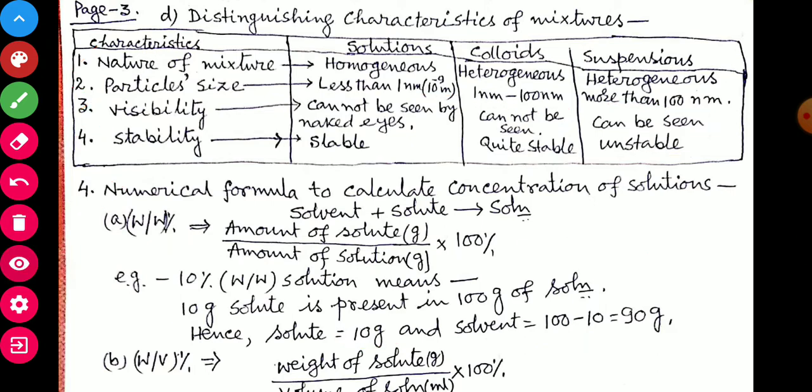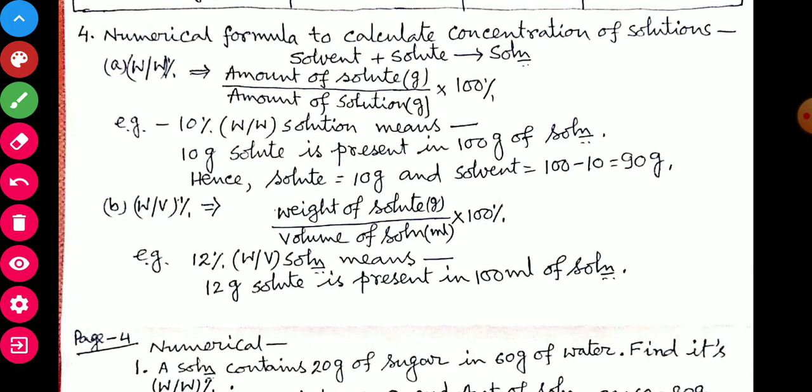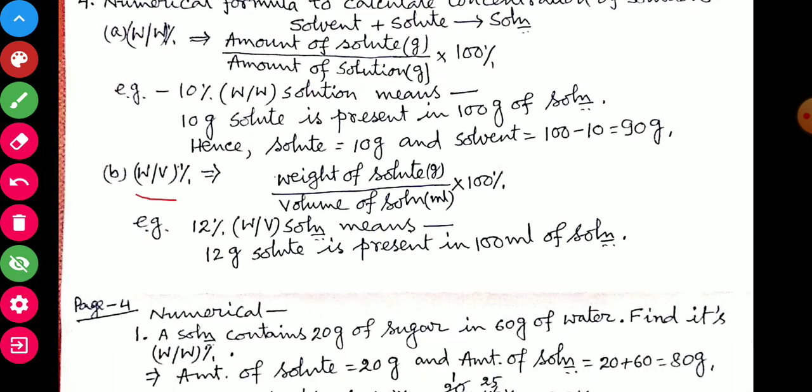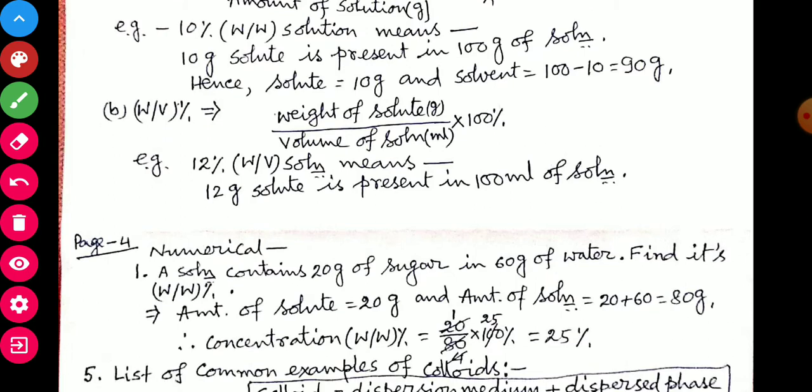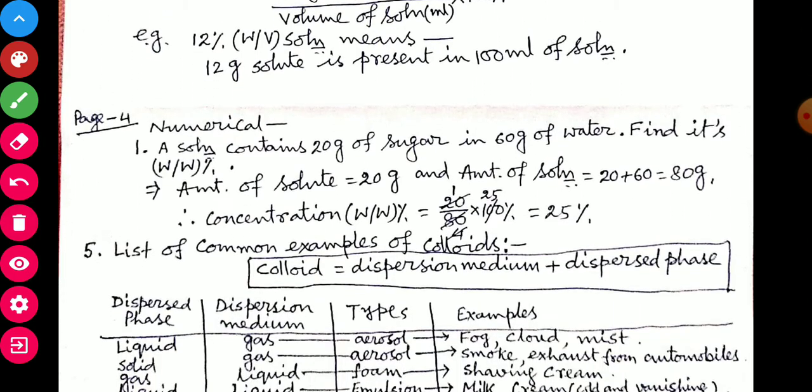Second, weight to volume percent. Weight to volume percent means weight of solute in gram by volume of solution in milliliter, that is cubic centimeter, into 100%. For example, 12% weight to volume solution means 12 gram solute is present in 100 ml of solution. One example to clear your idea.